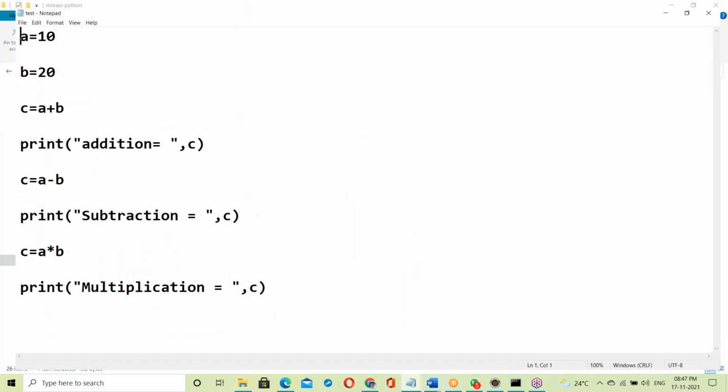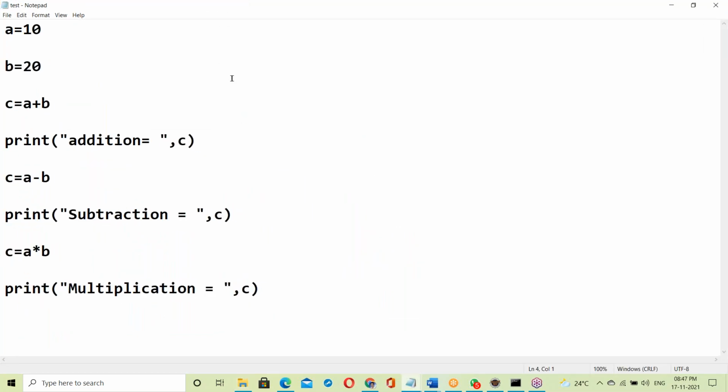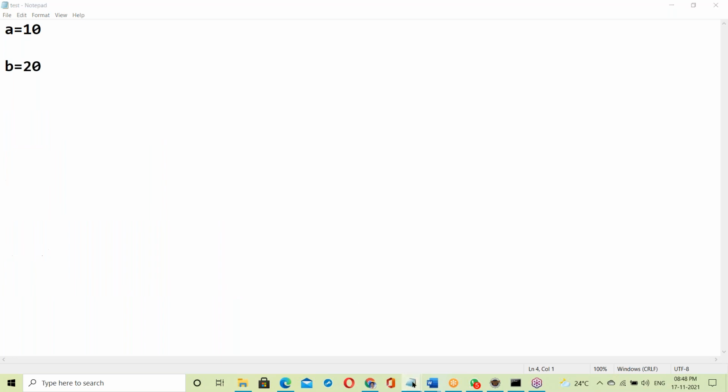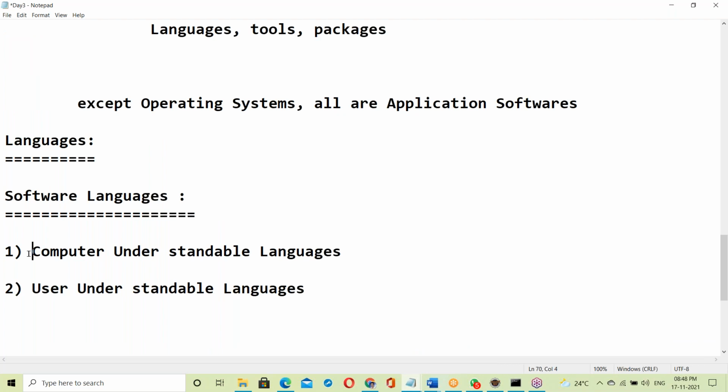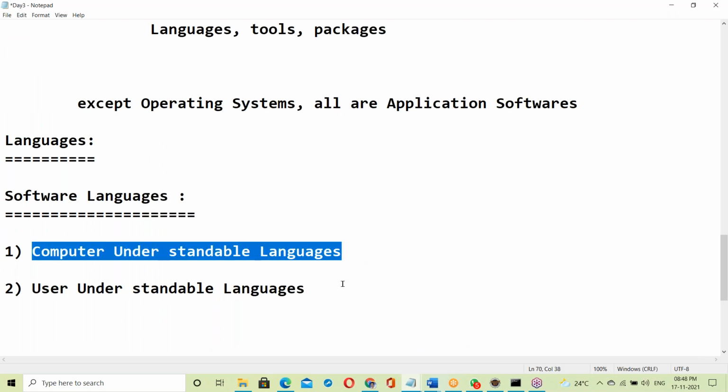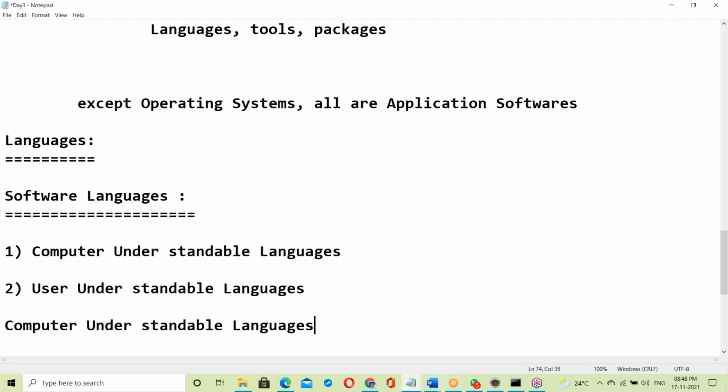Yes, English language. These are user understandable languages, called high level language. Looks like English language, called high level language. Next, computer understandable. What is computer understandable language? Anyone have an idea?